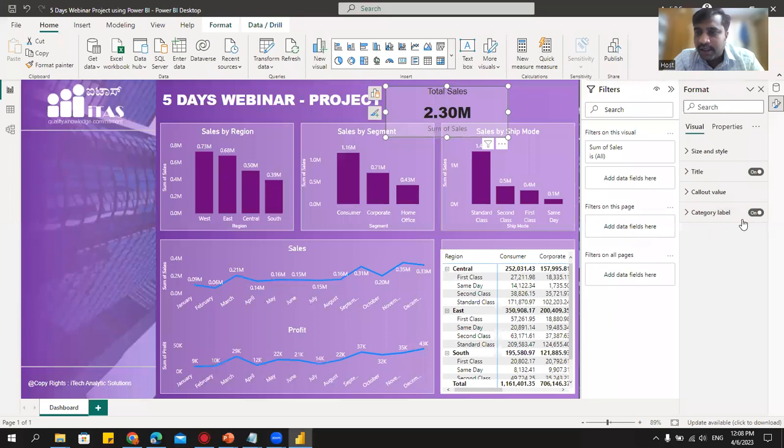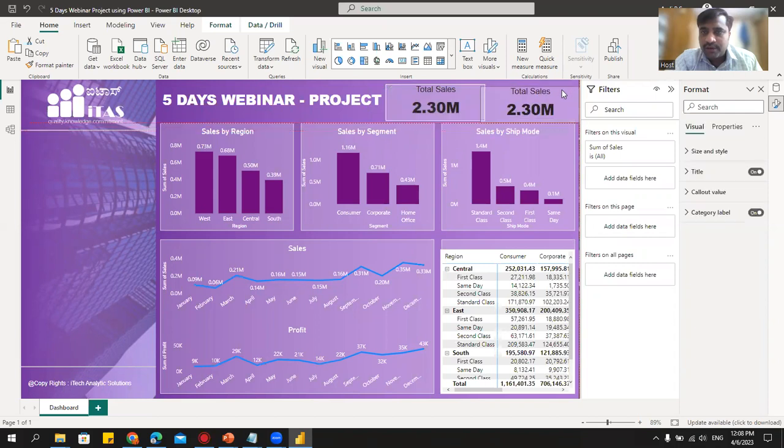The category value I don't require. See the category label. It's just wasting some space. Let me reduce this like this and keep it here. Let's reduce some more so that we can have one more for profit as well. Control C, Control V. I'll keep it here for profit. Let me reduce this. And let's reduce this as well.